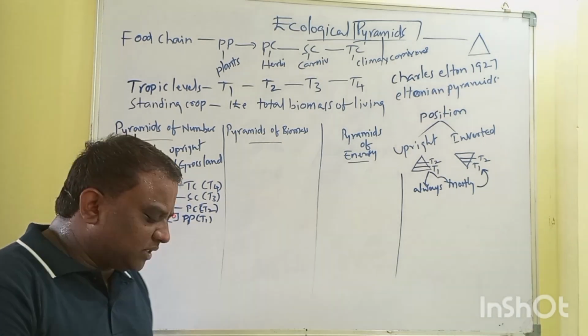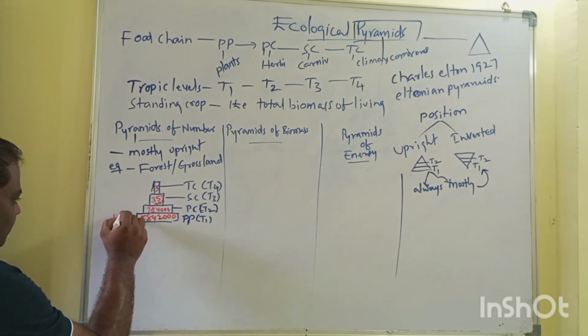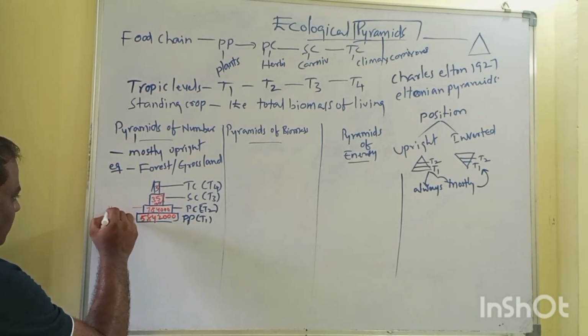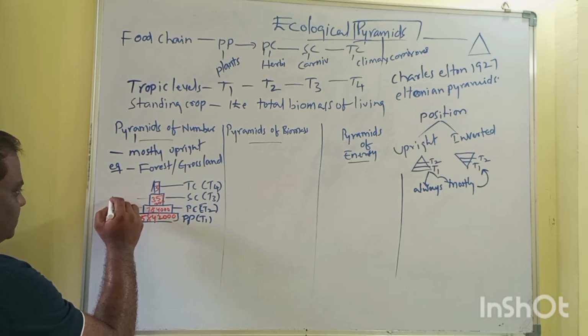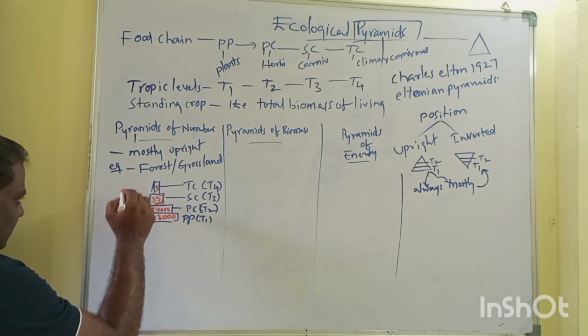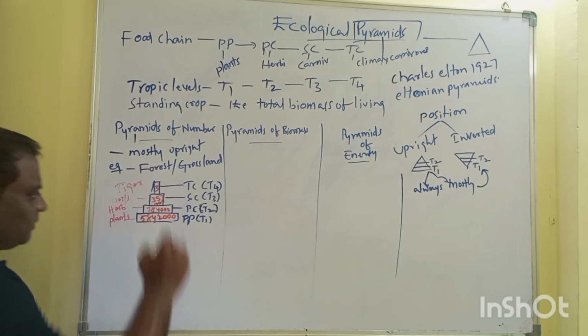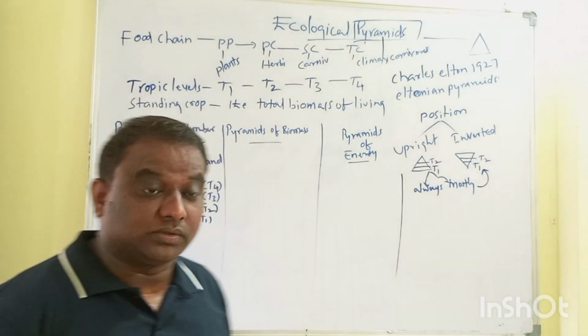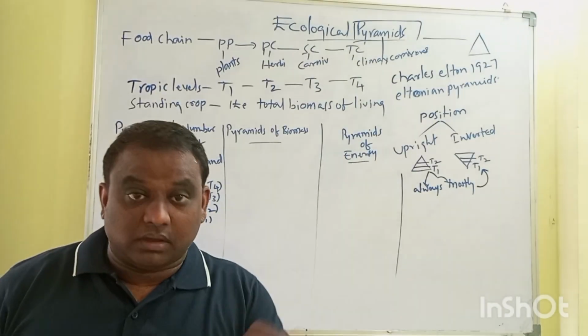So here it is all plants, here it is herbivores, and here it is primary carnivores. It can be any organism which feeds on the herbivores, such as a dog, a snake, or a frog. When you look at the tertiary consumers, mostly it is bigger animals like the tiger. So in the forest or grassland ecosystem, the primary producer number is always very high.